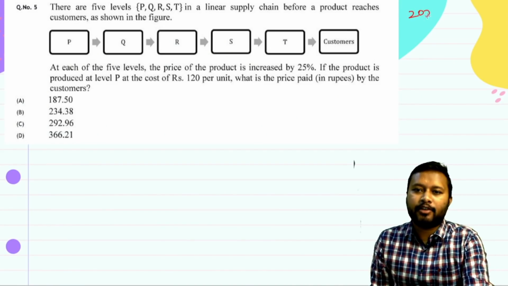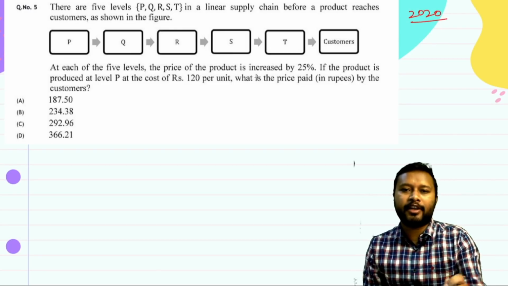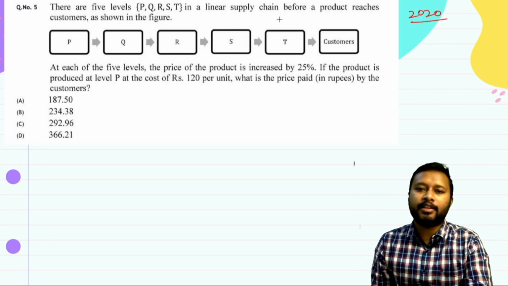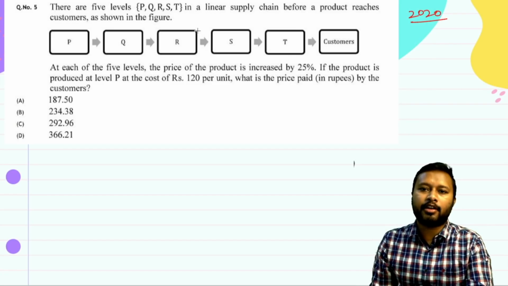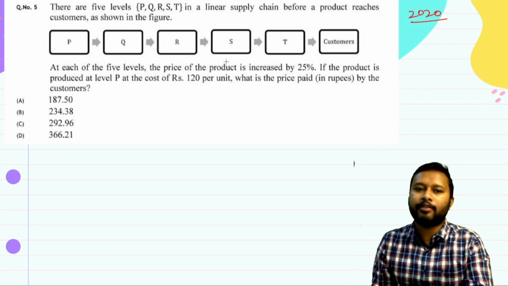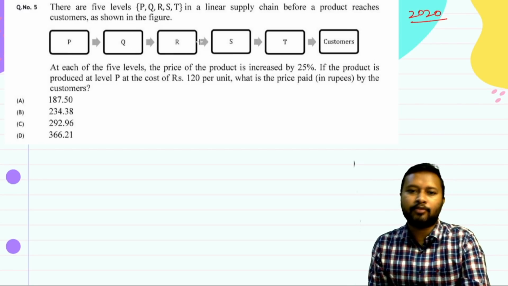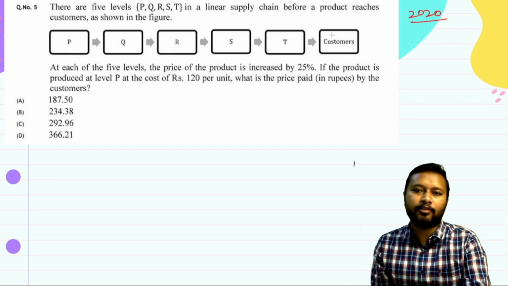This was asked in GATE 2020 exam, and this was a pretty logical question to solve. It says there are 5 levels P, Q, R, S, T in a linear supply chain before the product reaches the customer in the following figure. So from P it is reaching Q, from Q it is reaching R, then to S, then to T, and then to the customer.